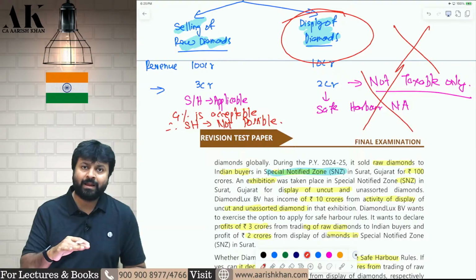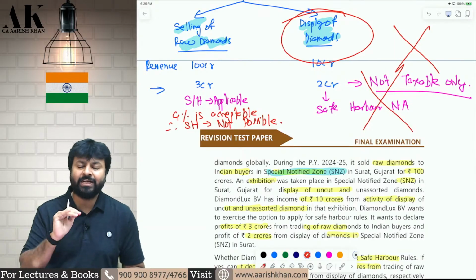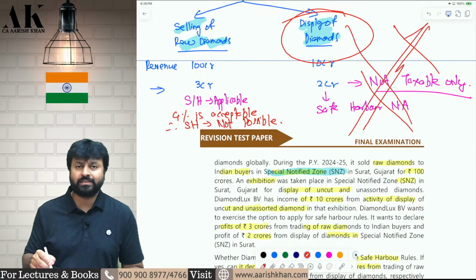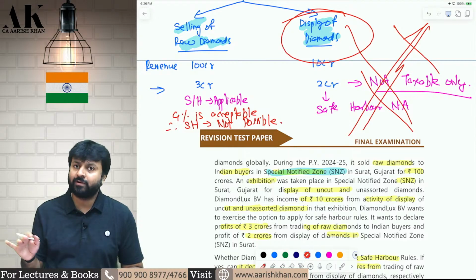Safe harbor rule will be applicable only to those incomes which are taxable in India. Therefore, if a foreign company is earning income from display of uncut and unpolished diamond in a special notified zone in India, then that income is not deemed to accrue or arise in India. Therefore, the question of safe harbor rule does not arise.